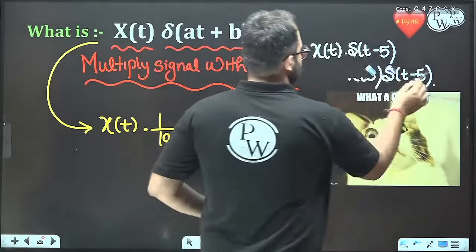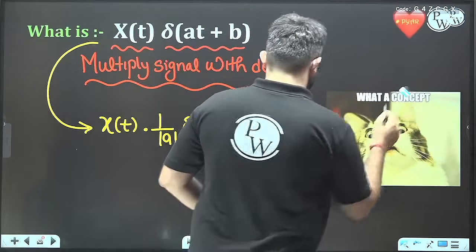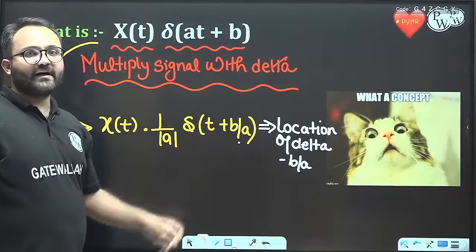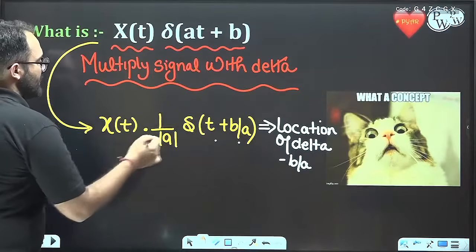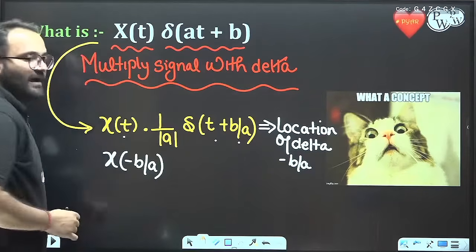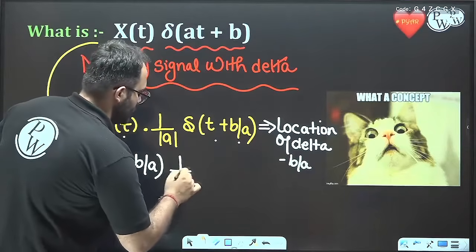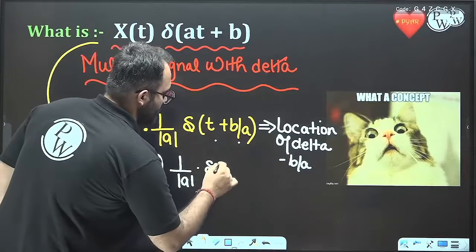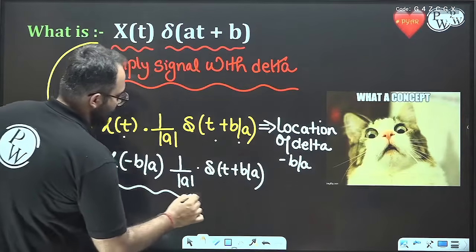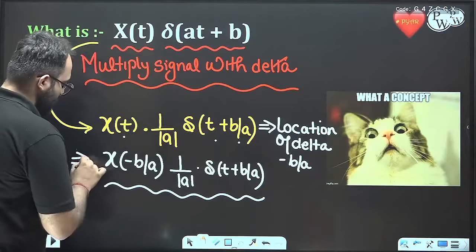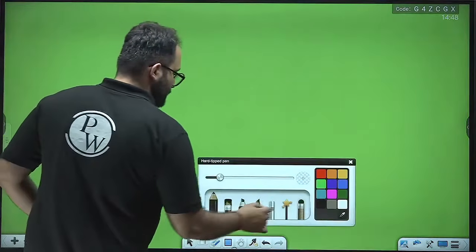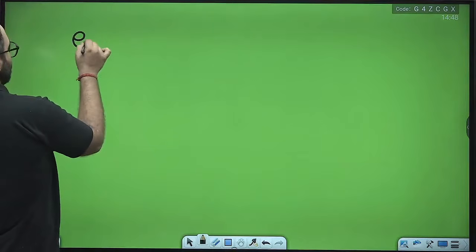So let us take a general case first. The location of the delta function is minus b by a. So when this gets multiplied by this signal, we will get the value of the signal at minus b by a. Always remember, this is a very important result. Let me do one example for you.